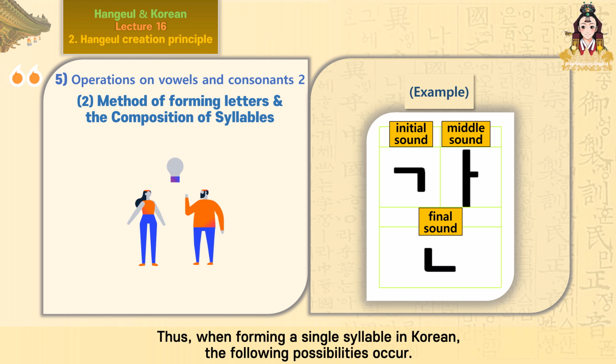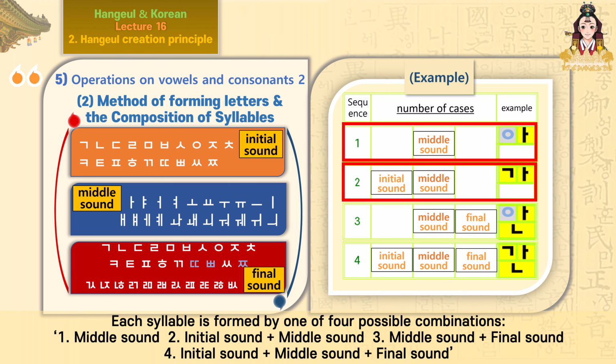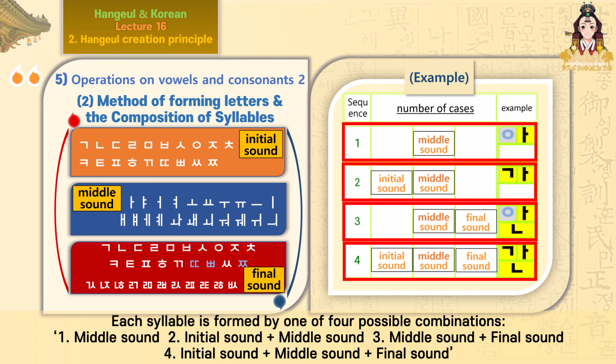Thus, when forming a single syllable in Korean, the following possibilities occur. Each syllable is formed by one of 4 possible combinations. 1. Middle sound. 2. Initial sound plus middle sound. 3. Middle sound plus final sound. 4. Initial sound plus middle sound plus final sound.